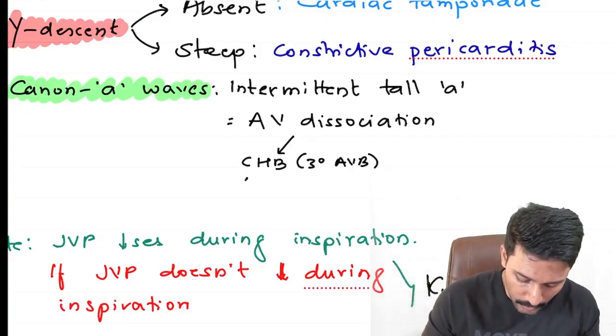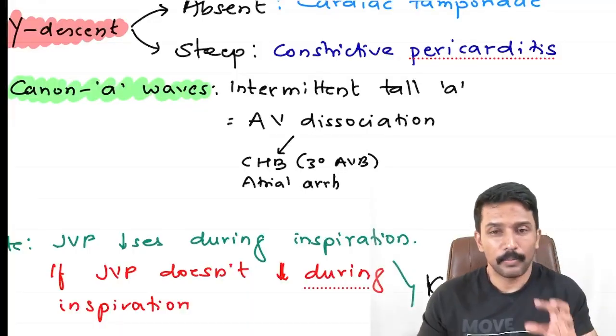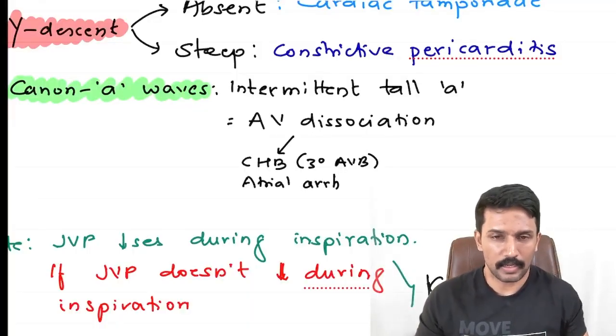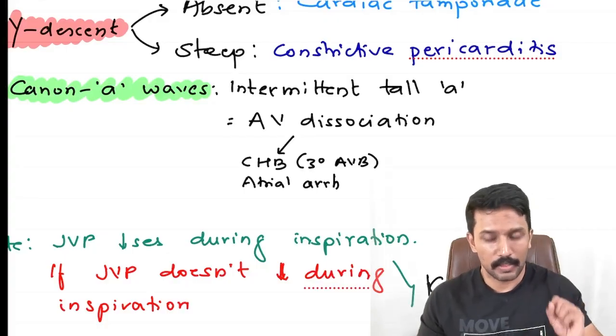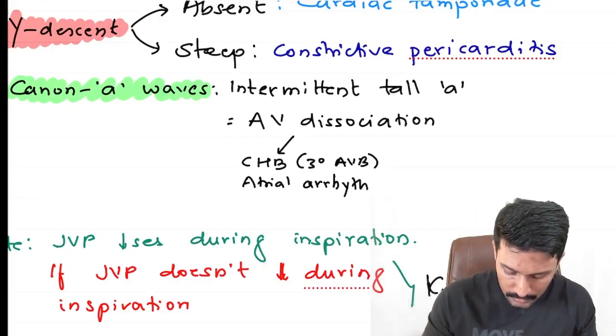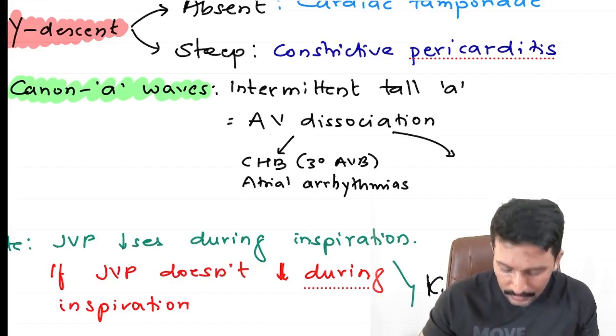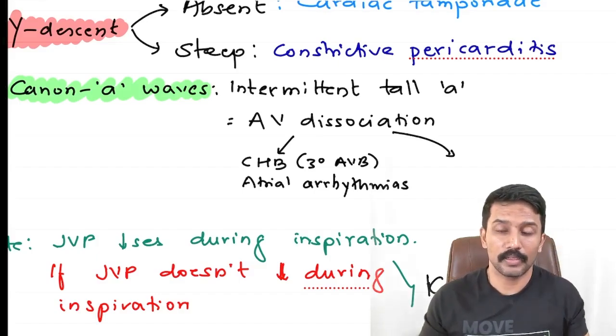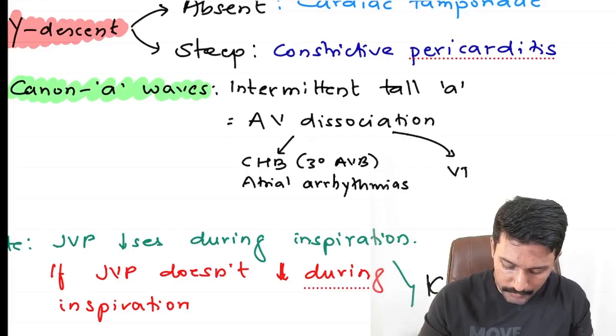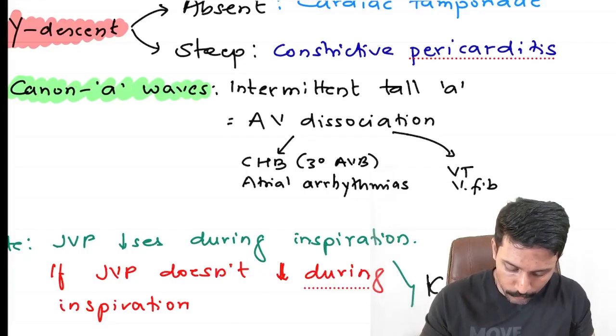Apart from that, we can have atrial arrhythmias like multifocal atrial tachycardia, focal atrial tachycardia, PSVT, all of them. Second, where ventricular rate will be more than atrial rate in patients with ventricular tachycardia and ventricular fibrillation.